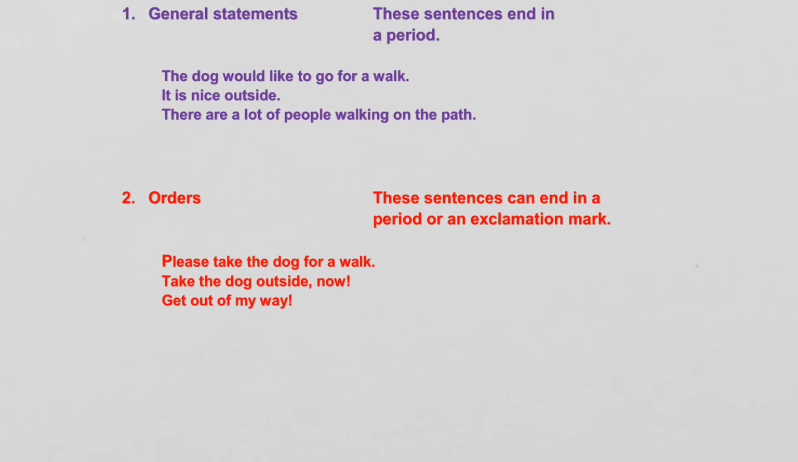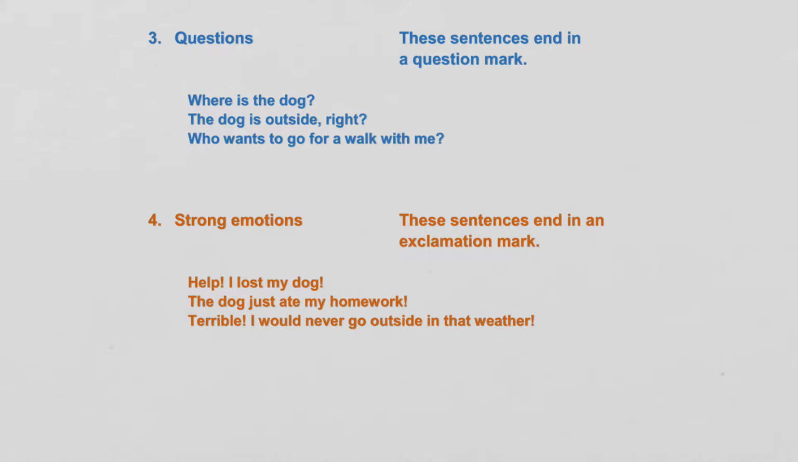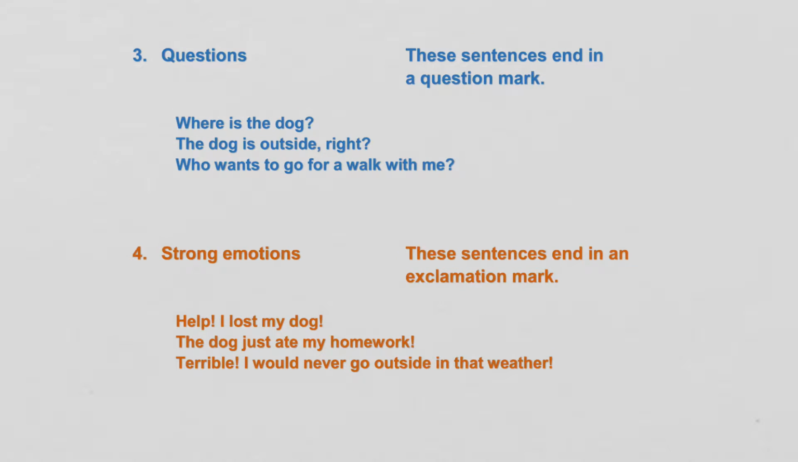Okay, so we've looked at 2 so far. We've looked at general statements that always have periods, and we've looked at orders, and depending on how strong that order is, you might have a different kind of punctuation at the end, either a period or an exclamation mark. The next 2 are questions, and then strong emotions. We'll get into strong emotions next, but a question always has a question mark at the end.